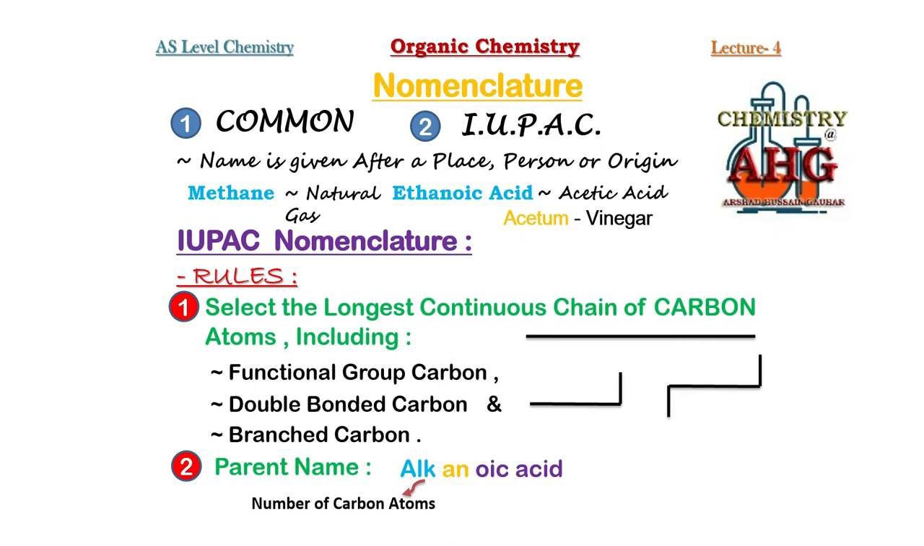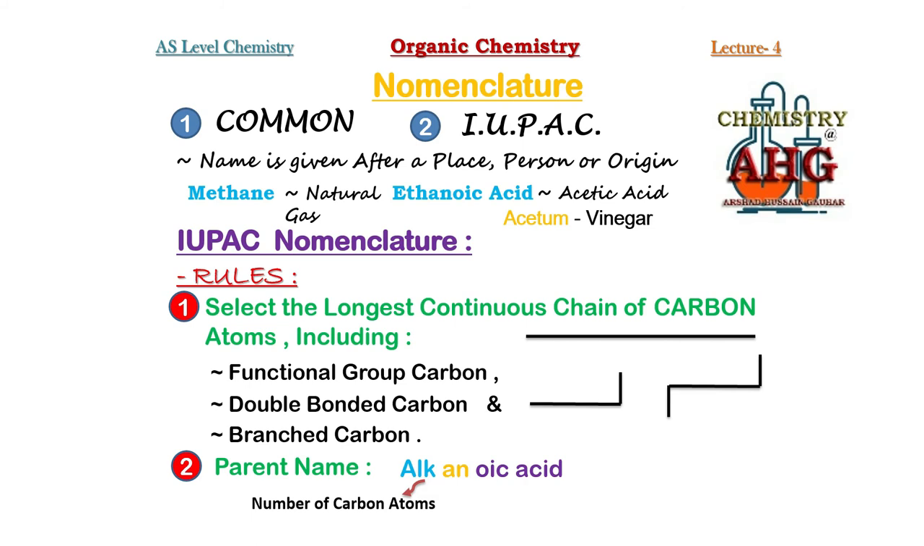For example, let's suppose an organic compound has 5 carbons in the longest chain. Then what will be the start of the parent name? It would be pent, P-E-N-T, pent. Why? Because there are 5 carbons, and the name that we use for 5 carbons in organic chemistry is pent. So this is how the first part of the parent name is written.